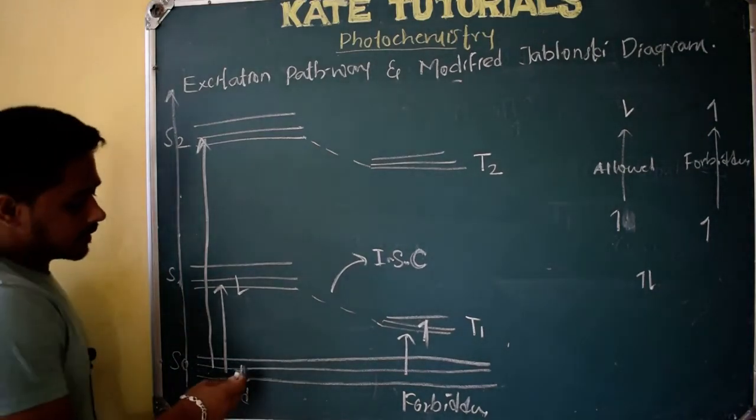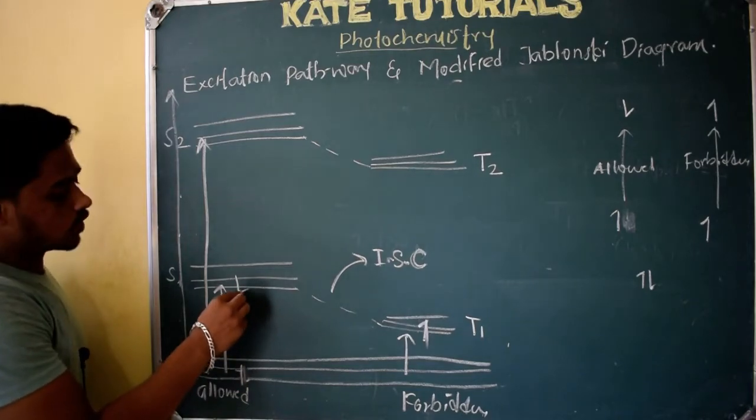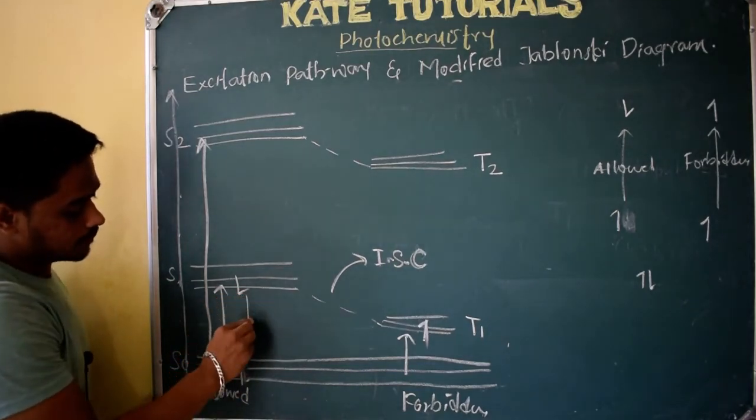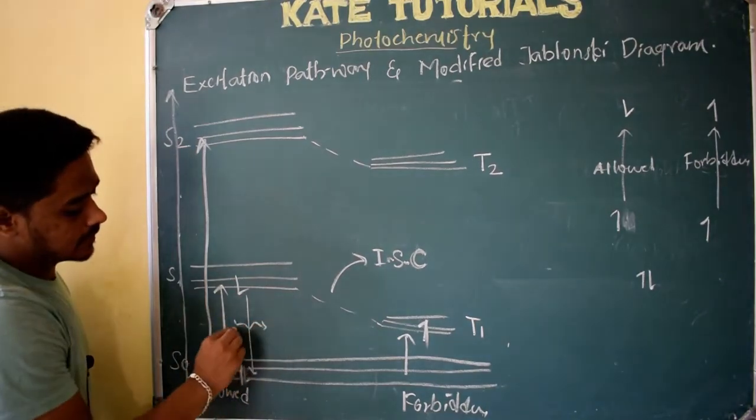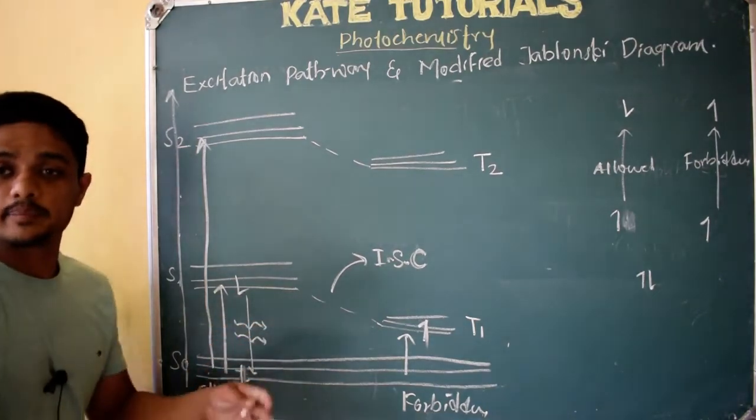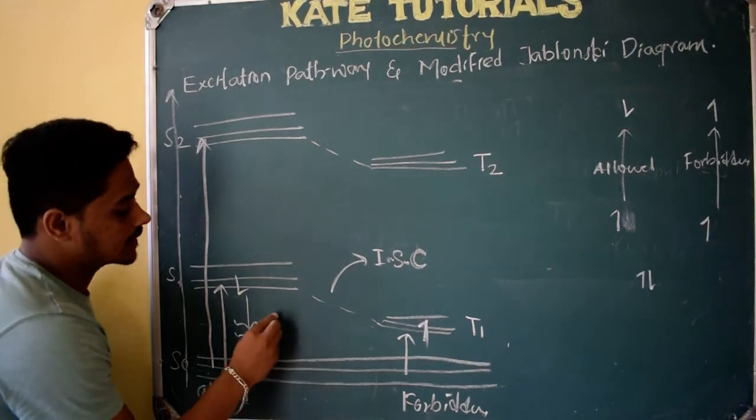Here the electron is excited. If it wants to come back, it will come back to the ground state by liberating some radiation. The liberated radiation means light, and that light we call fluorescence.